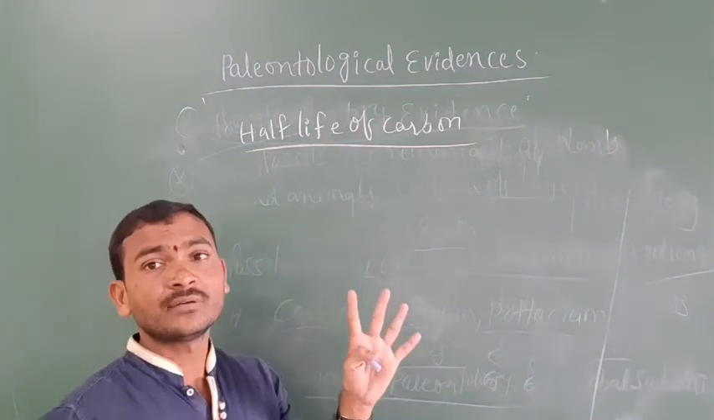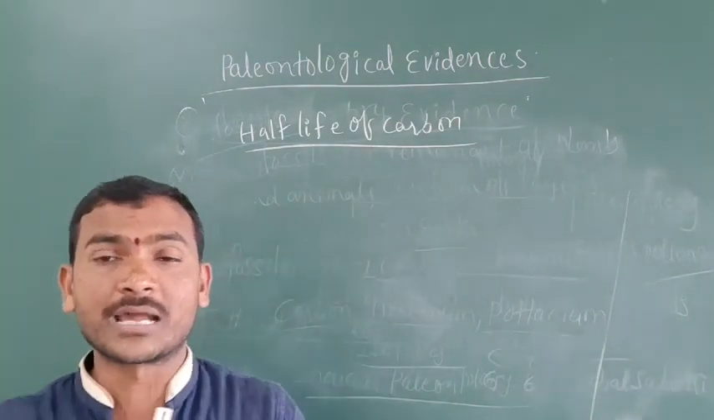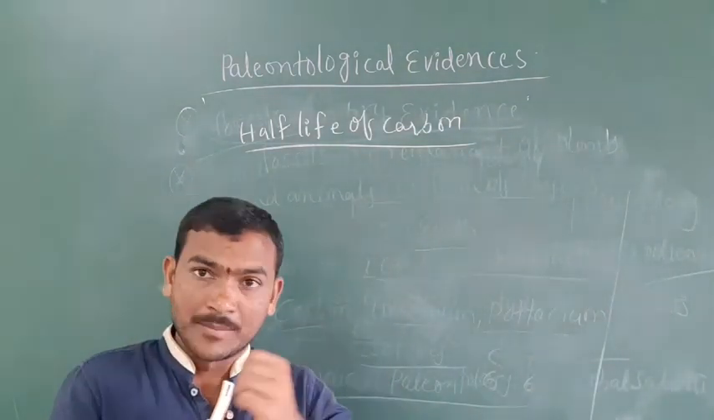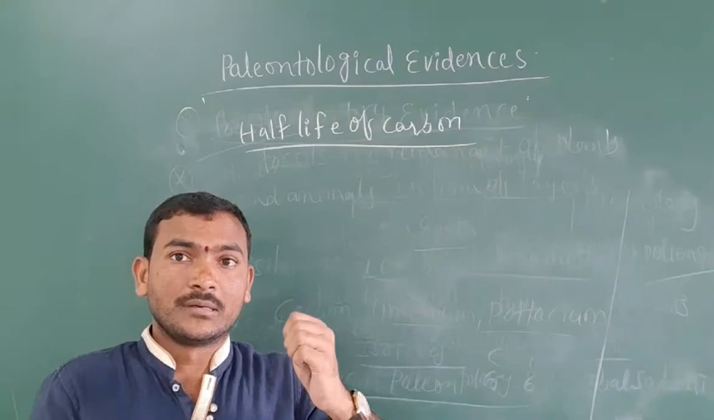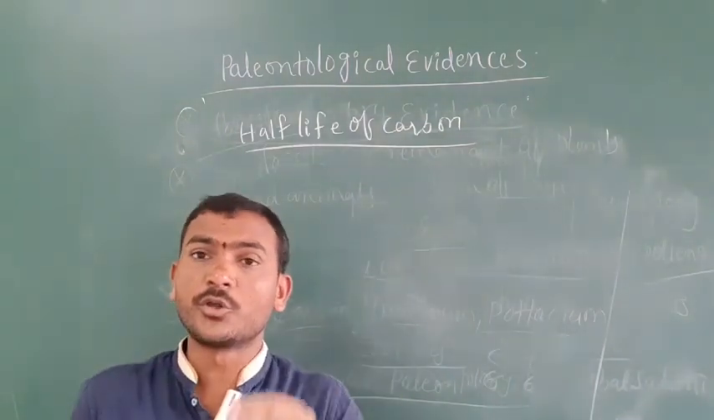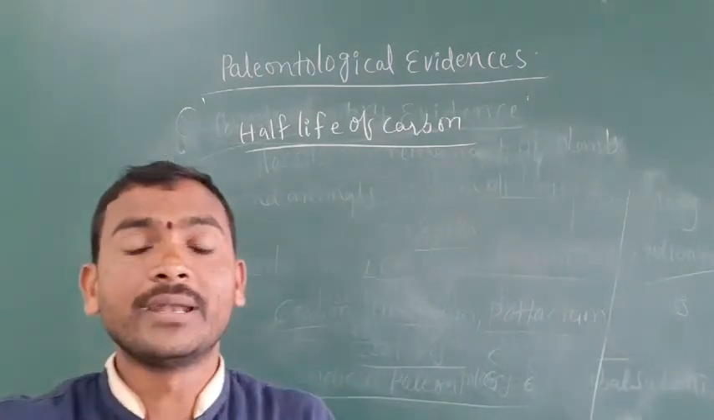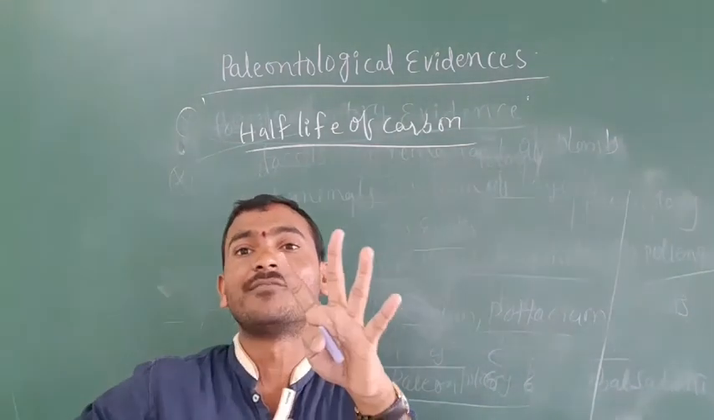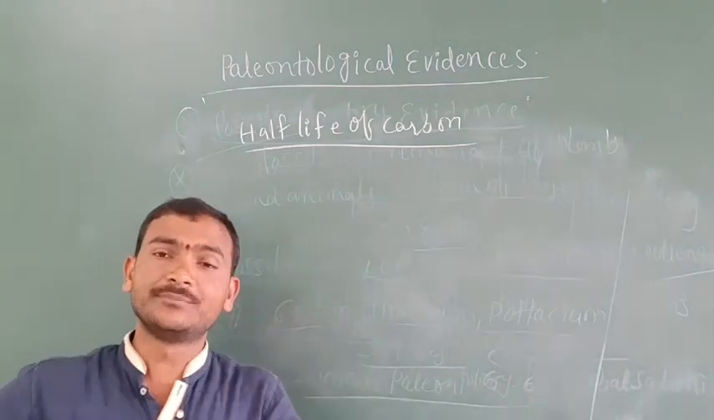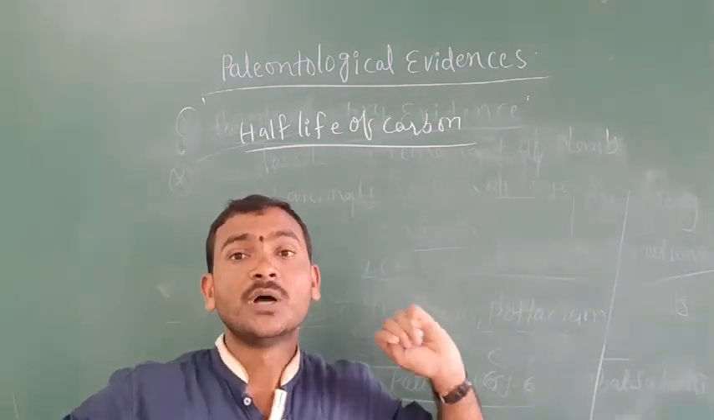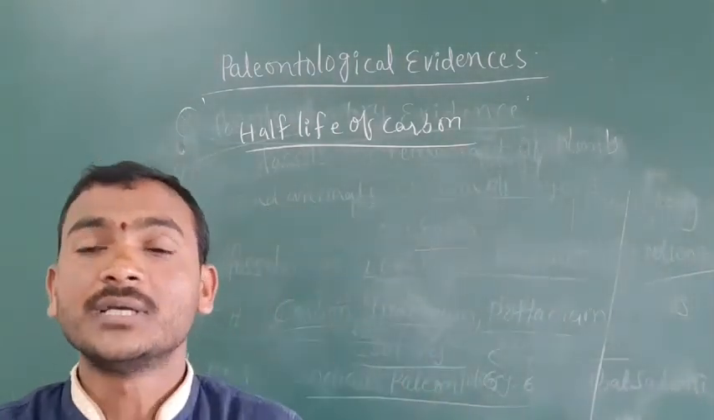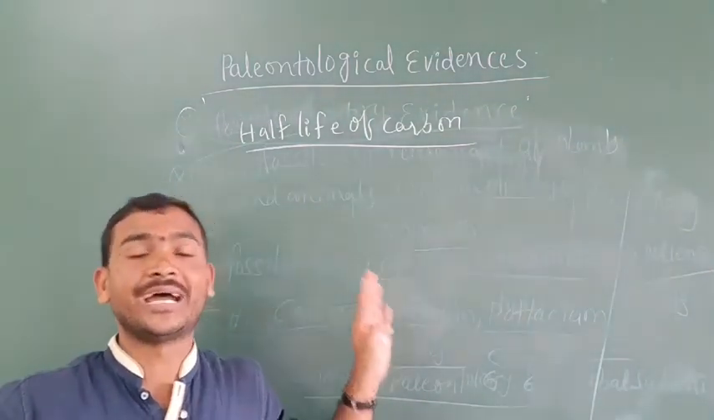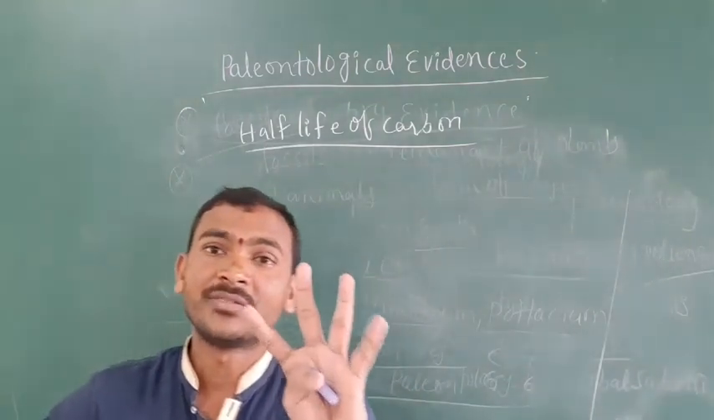What is the half-life? For example, 100 grams of carbon is there. If it goes through combustion, and 50 grams remain, what is the time taken? That time is called half-life. If I take 1000 grams and it becomes 500 grams, that time is also called half-life. Based on the half-life of carbon, we can identify the age of fossils.